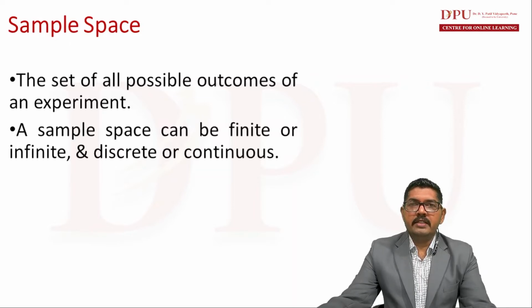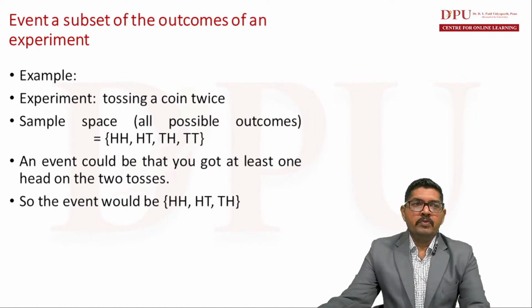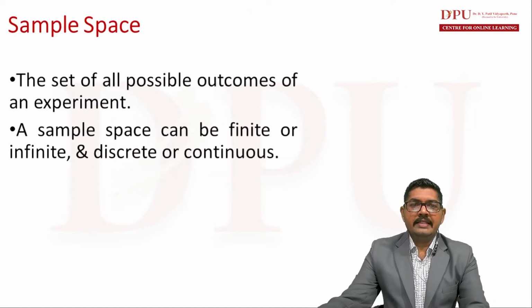Then what is discrete and what is continuous? A discrete sample space means the outcomes of an experiment can be counted, right? One can put a finger on one outcome after another without missing anything in between them. So that is discrete.